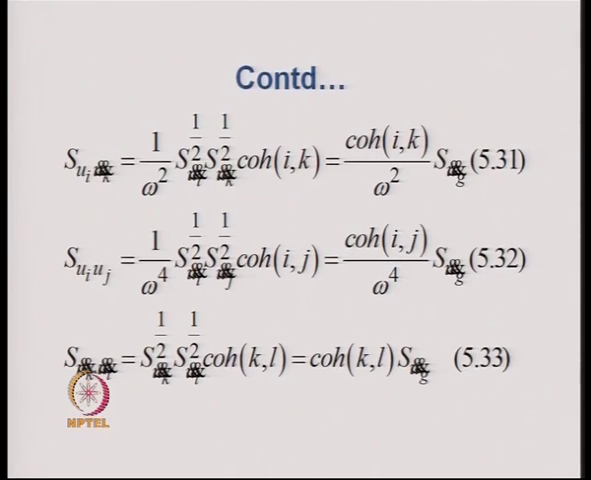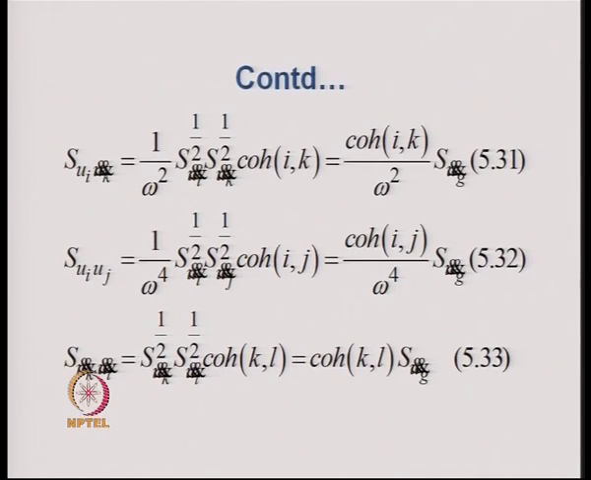Since the power spectral density function of the ground displacements for all the supports are the same, therefore S_ui to the power half, S_uk to the power half, the multiplication of these two turns out to be S_u double dot g, that is the power spectral density of the specified ground displacement.